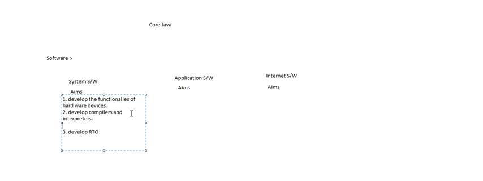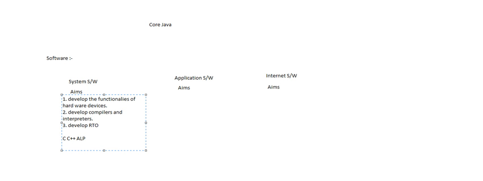So why do we go for system software? System softwares are used to develop the functionalities of hardware devices like mouses and keyboards, and it is also used to develop compilers and interpreters, and real-time operating systems. And what are the main languages we use to develop such functionalities? C and C++, sometimes ALP. These are the three languages we use to develop system software.